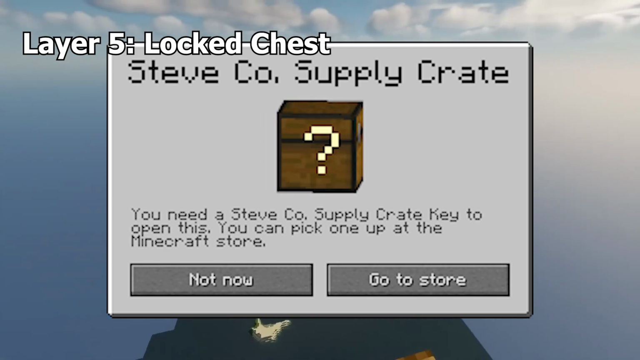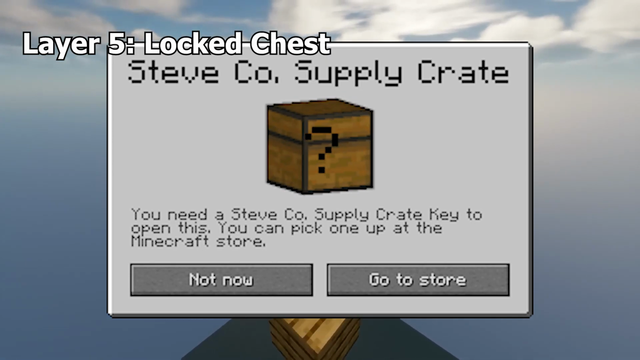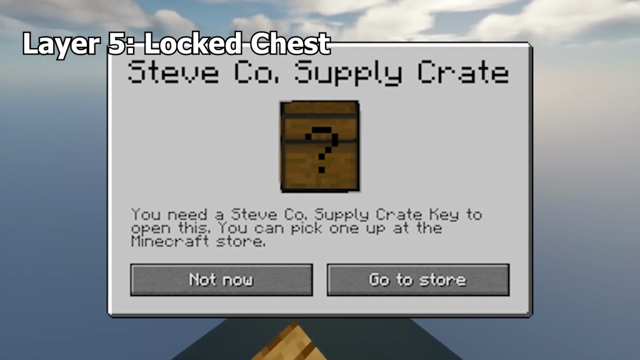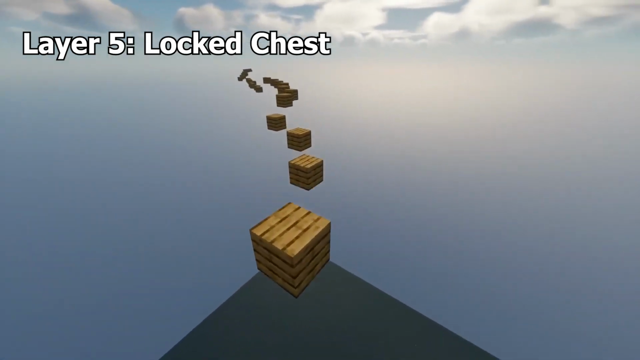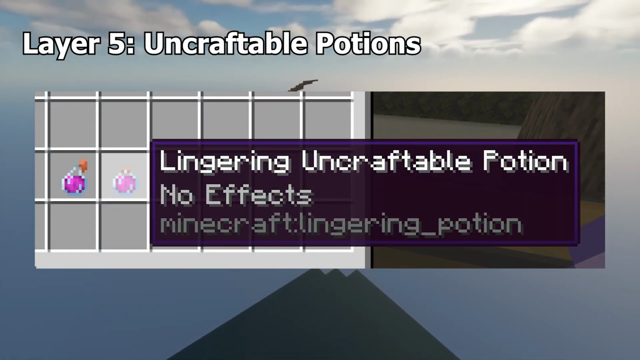Notch had good relations with the Team Fortress 2 team, also including a splash text referencing Team Fortress 2 and the Team Fortress 2 team giving him his own special hat in TF2. Uncraftable Potions. First off, the potion called Uncraftable Potion.